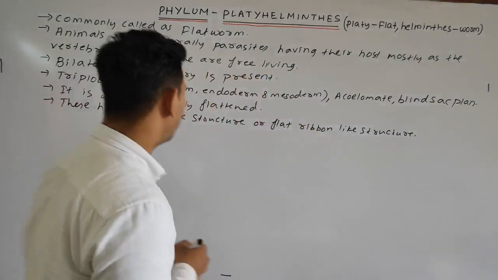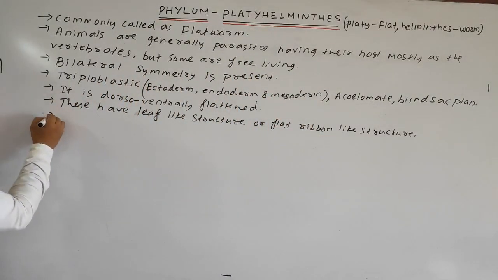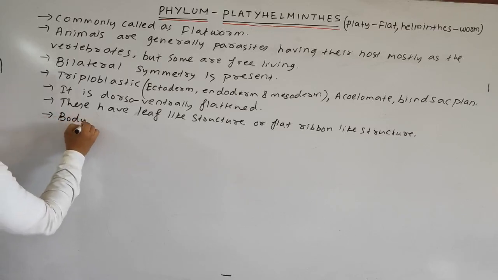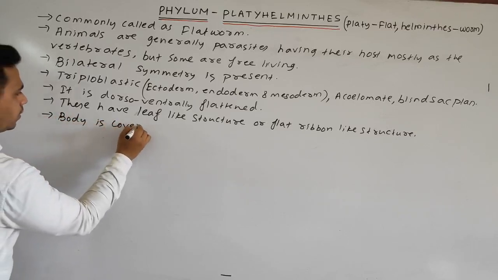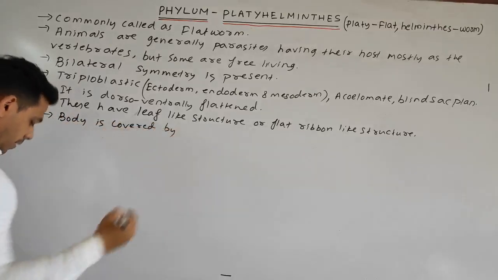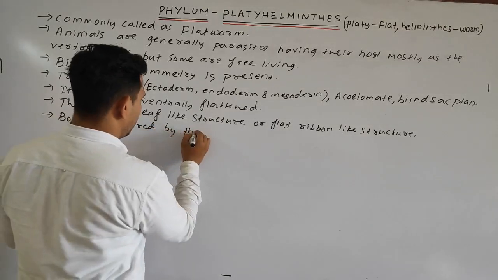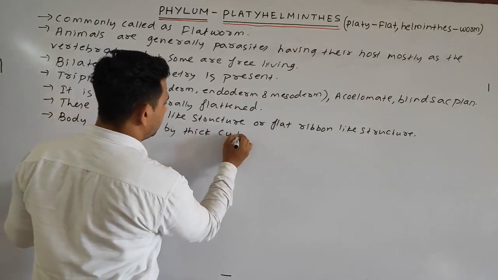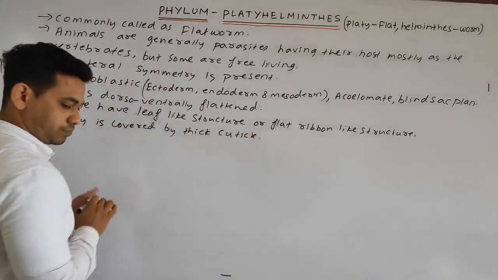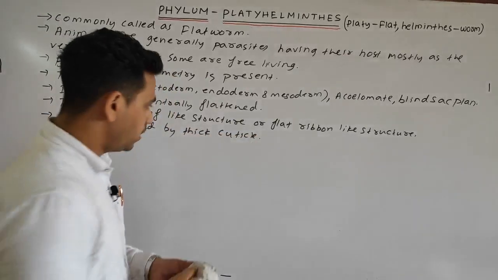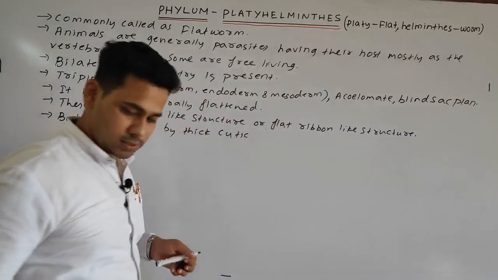So we can write our next point, the body is covered by thick cuticle. Okay, body is covered by thick cuticle means a covering.